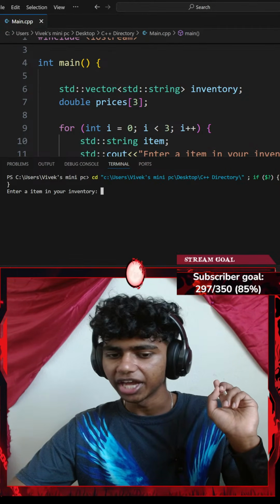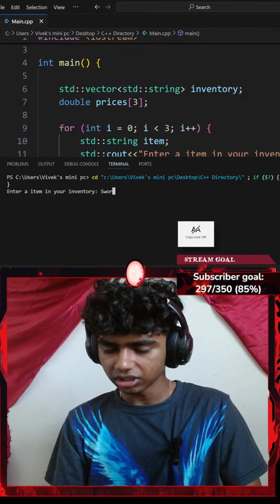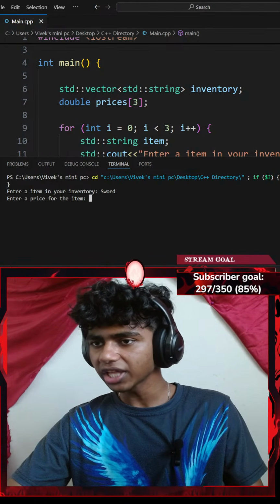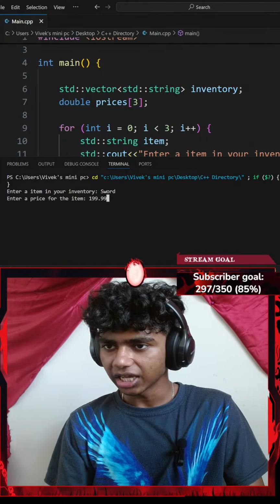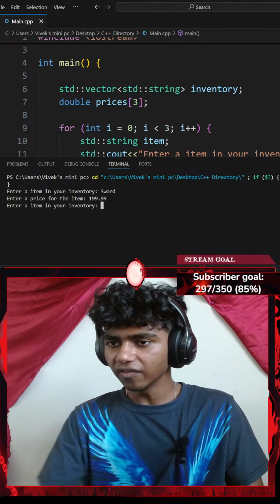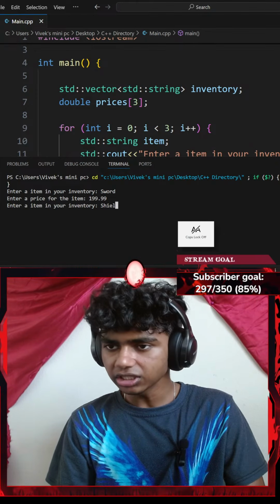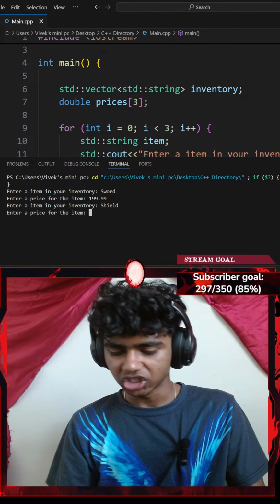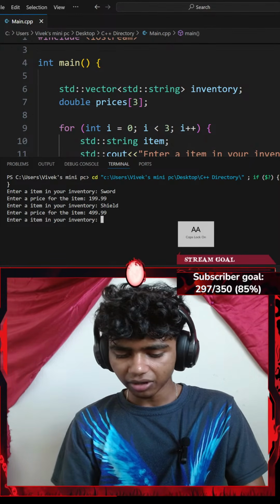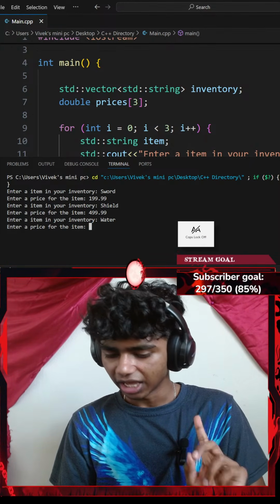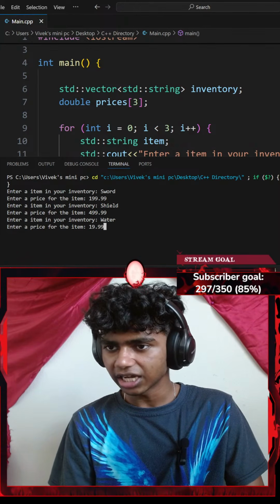Okay, enter an item in your inventory. I want to enter something like a sword. Enter a price for that item. My price is gonna be $199.99. Enter an item for your inventory. I want to enter a shield. Enter a price of that item. My shield is gonna be $499.99. Enter another item. I want some water as well to be hydrated. Enter a price. I'll go with something like $19.99.